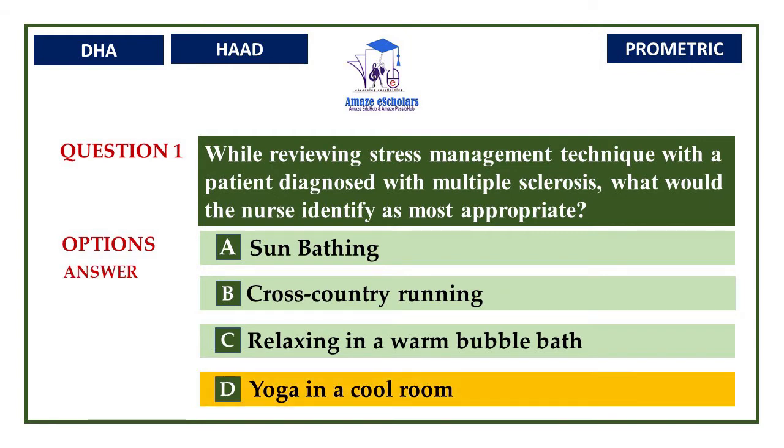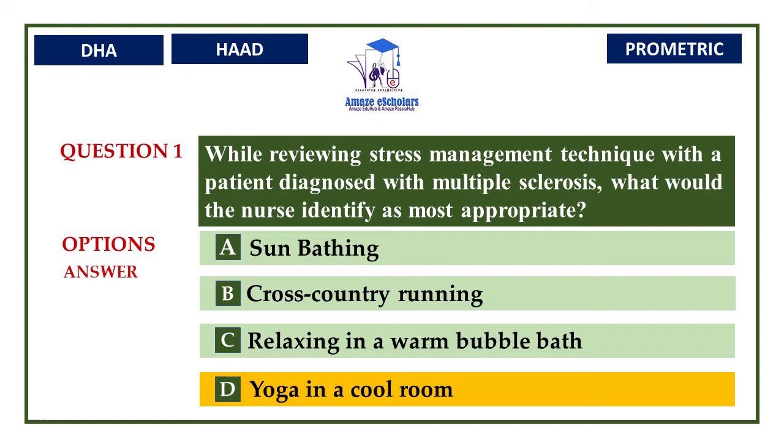Multiple sclerosis is a chronic disease that affects the central nervous system, especially the brain, spinal cord, and optic nerves. It damages the nerve fibers in the spinal cord and brain, which causes very painful muscle spasm. For these patients, the symptoms elevate, like they experience pain and muscle spasticity when they experience extreme temperature. So, that is one reason why these patients are advised to do aerobic exercise and yoga in a cool room.